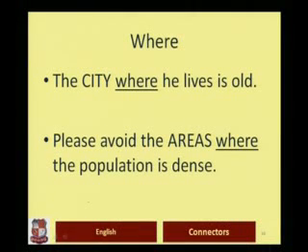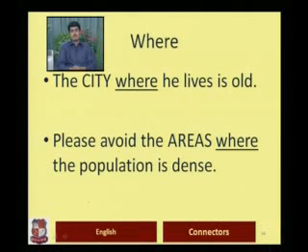So that is about where. Look at the sentences. The city where he lives is old. And you can see city is capitalized to show that the relative adverb where refers to the city. Please avoid areas where the population is dense.